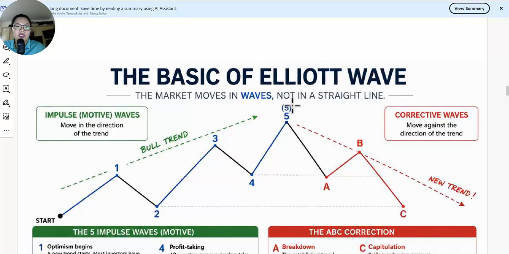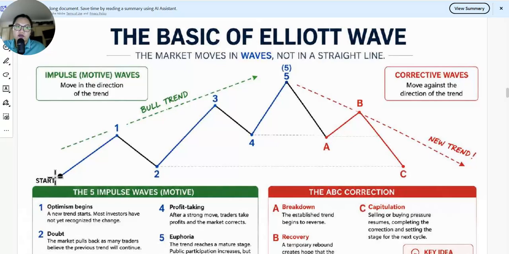The market moves in waves, not in a straight line. Impulse or motive waves move in the direction of the trend. There's a bull trend, and this is a corrective wave. Let's say this starts with wave 1, wave 3, 4, then wave 5. And this is the new corrective wave. After the first strong trend, the market comes down into wave 4.